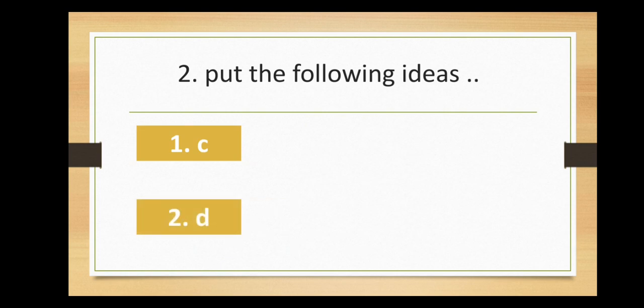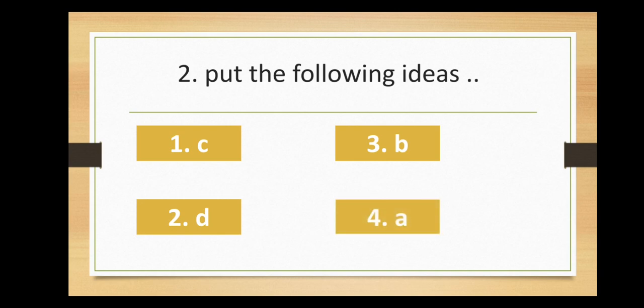After this, you have D. The impact of money laundering on economy. Then B. Tricks used by criminals to launder money. And finally, A. Collaboration, a necessity to fight money laundering. This is the order of the ideas based on their appearance in the text. So you have C, D, B, and A. We move on to question number 3.